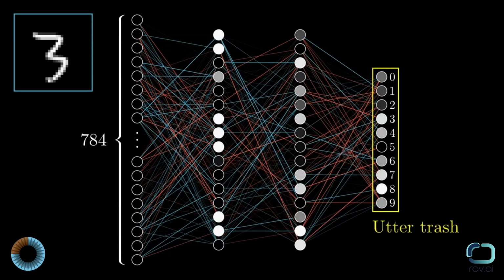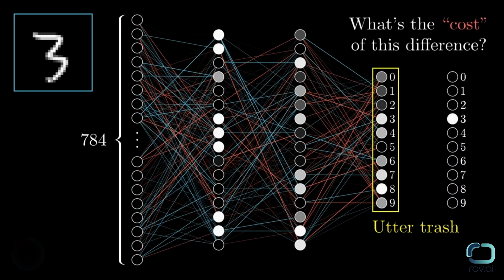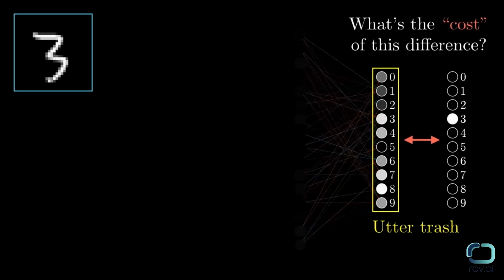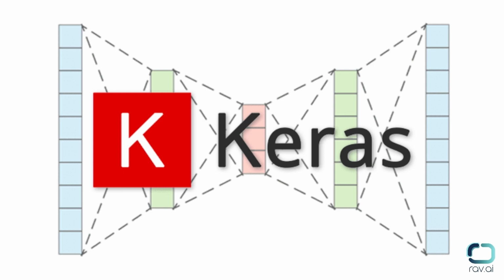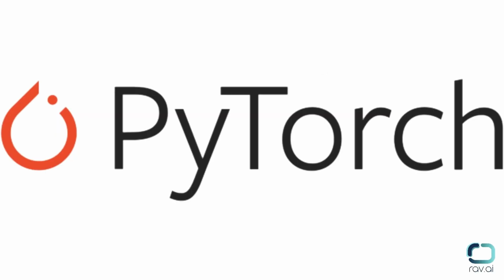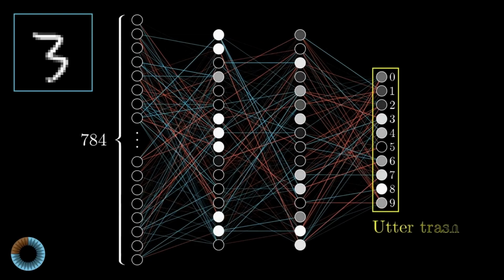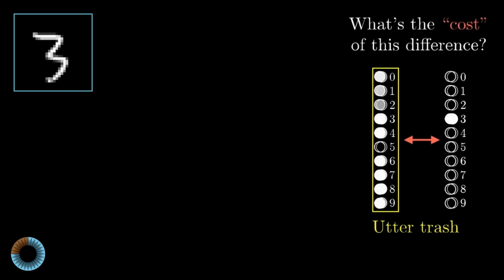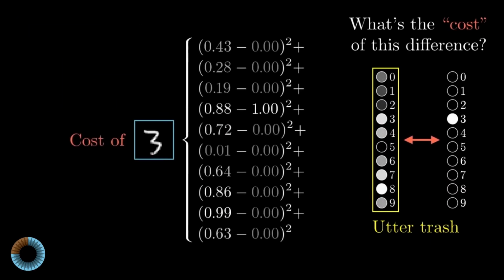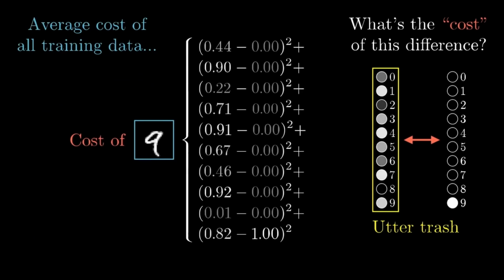Now, I do want to preface this by saying that in today's world, most of this backpropagation and gradient descent is practically taken care of by frameworks such as Keras and PyTorch. But it's important to understand the fundamentals of these algorithms if we really want to optimize performance and also custom design our networks. The motivation of this approach is to reduce the error of the neural net function.